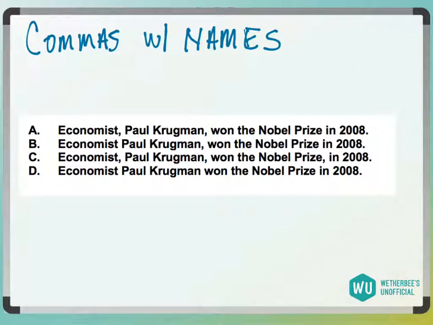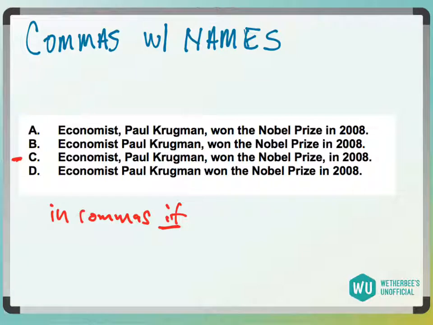So we're going to do commas with names today, and most people almost immediately want to pick answer choice C here, right? People always think that names always go in a set of commas, right? But names sometimes go in a set of commas and sometimes do not. We can put a name in a set of commas